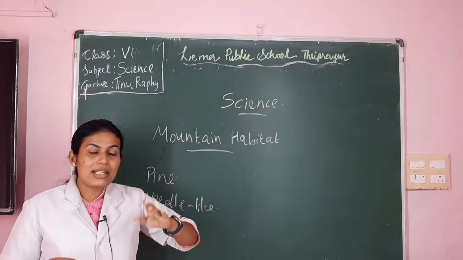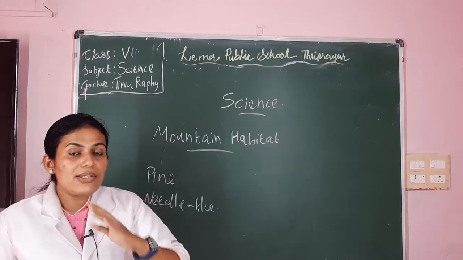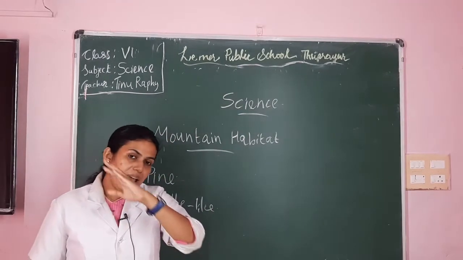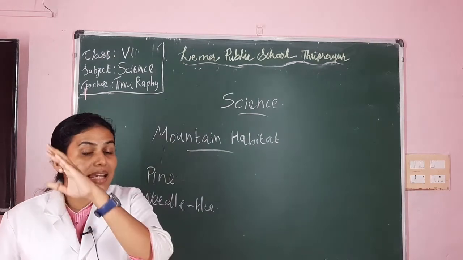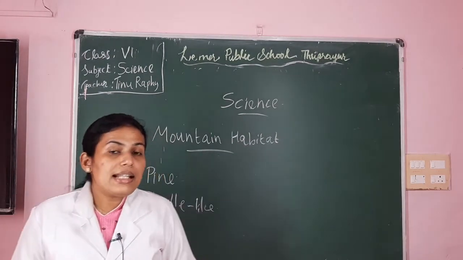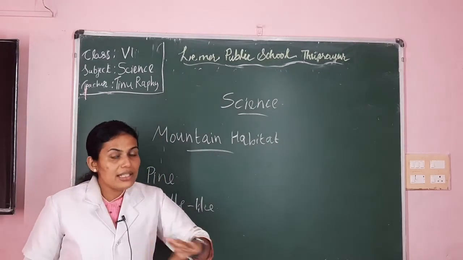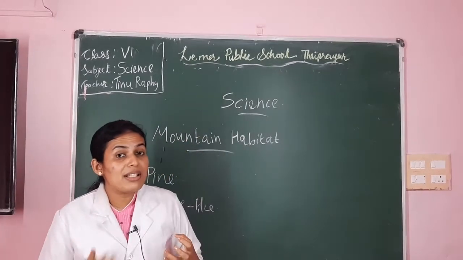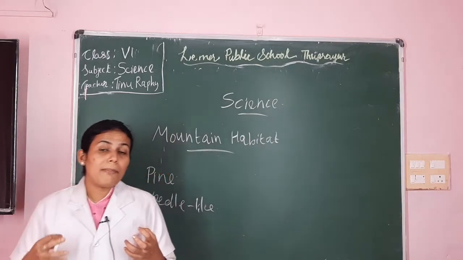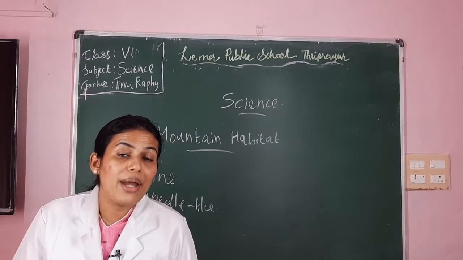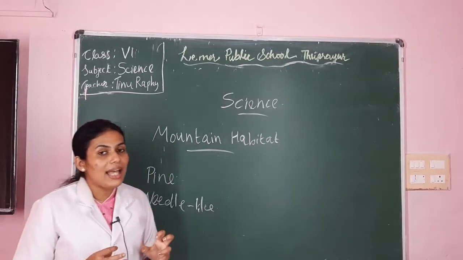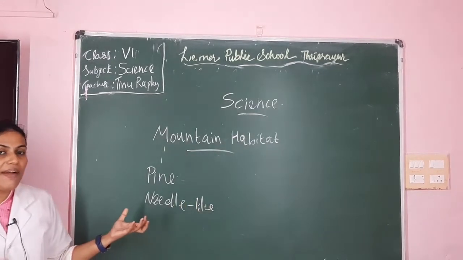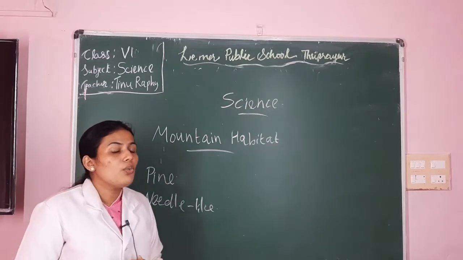You know, mostly in the mountain ranges, the trees and the plants will be in the slopey area, isn't it? It will be like slope. The landmass will be like a slope region. So the plants are situated in slopes, isn't it? And also the rain first happens in the mountains, isn't it? So the mountain rains will be so heavy. So in order to protect against that also, these trees will be having special characters. Now what are the features?